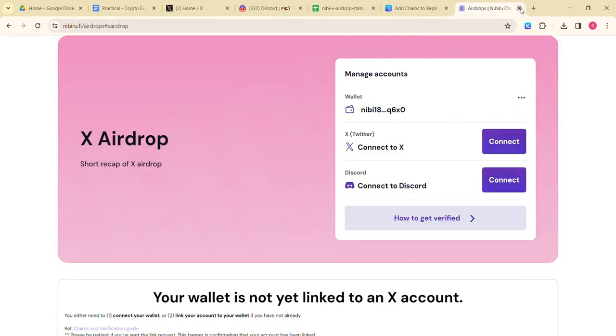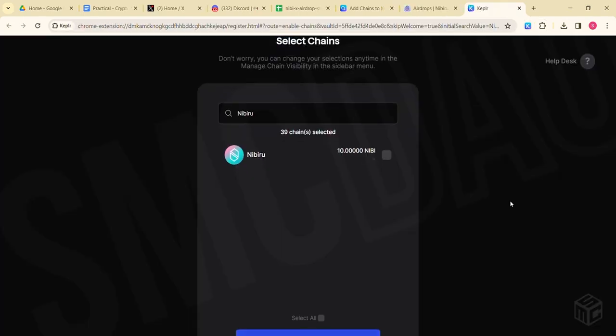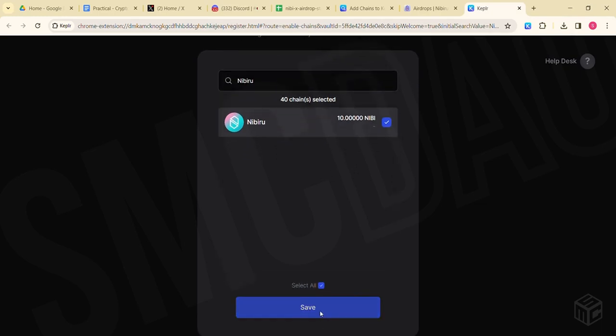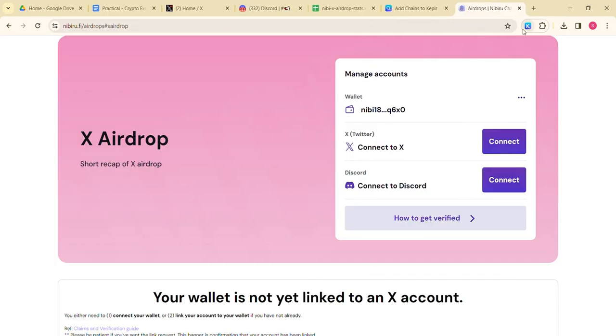Alright, so this is Nibiru here. Let's do that again. Okay, let's tap on manage. Let's check it and let's save. Okay, so we can see here that we have 10 Nibi tokens. So this wallet has been airdropped 10 Nibi tokens.